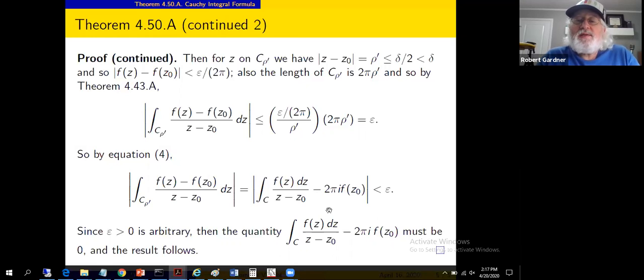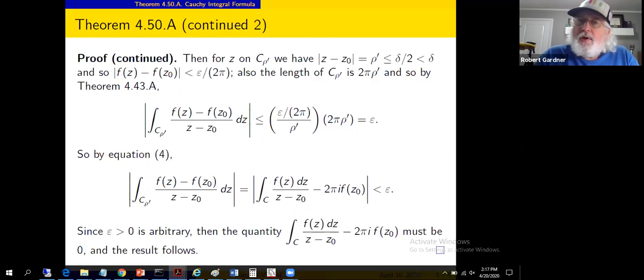So the only way this can happen, strictly speaking we get a less than or equal to here from that inequality above, but good enough, then the only way this can occur, since epsilon is arbitrary, is for the right-hand side to be 0. If the right-hand side is 0, the integral must equal this function value. This integral must equal 2 pi i f of z sub 0. And that's Cauchy's integral formula.